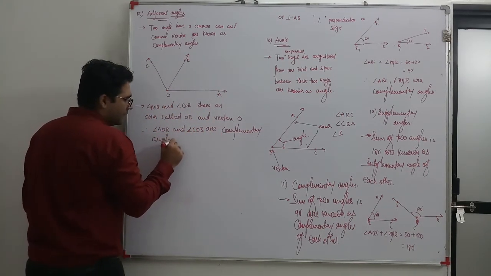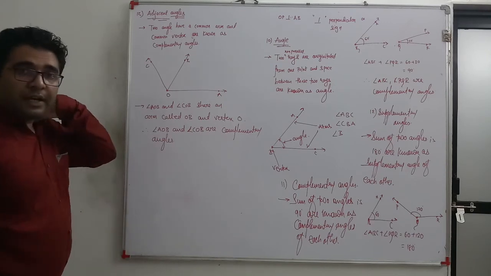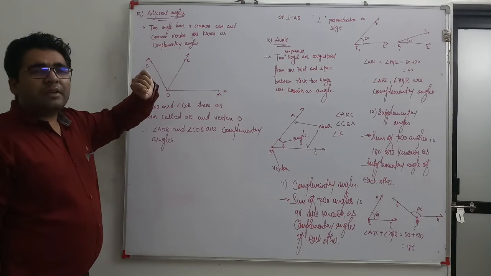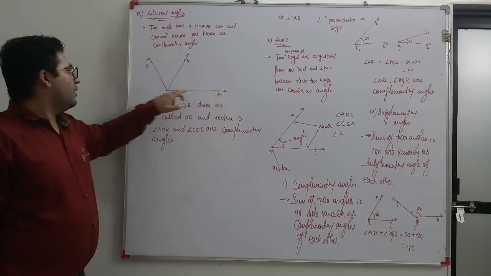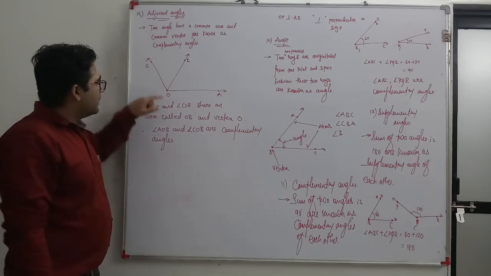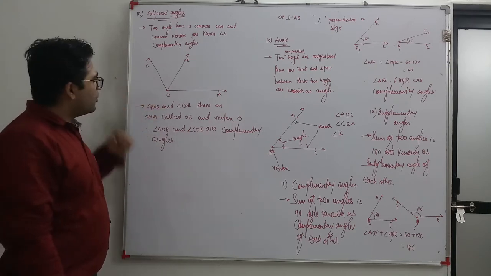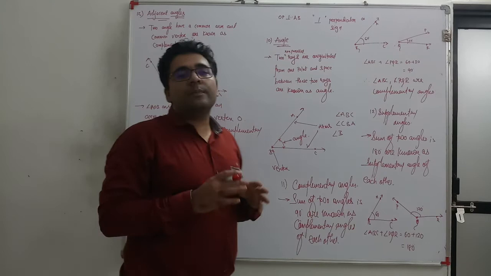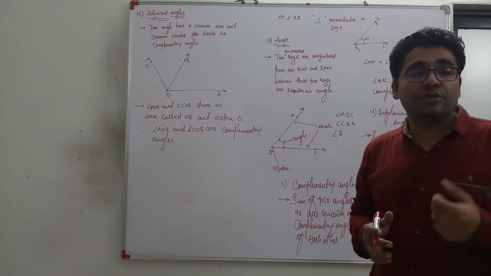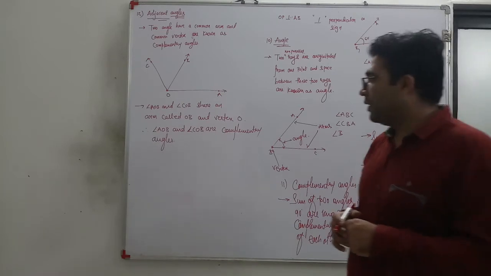Now, in complementary angles, sometimes the question is asked like this: whether AOC and BOC are complementary angles. Here they share one common vertex, one common arm, but BOC is a part of AOC, so we cannot say that they are complementary. They should not be a part of each other.